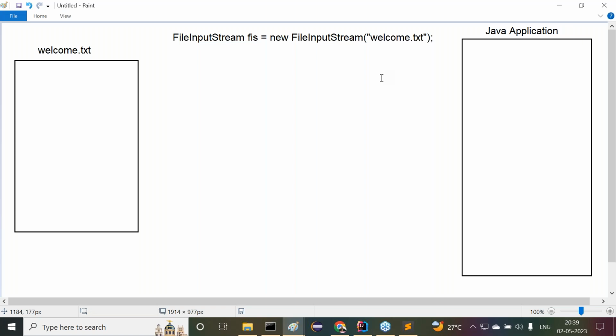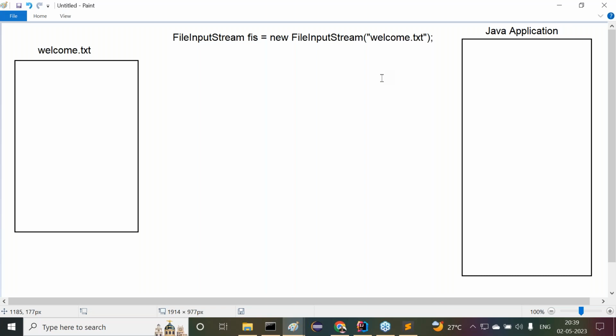FileNotFoundException. Again, I'm telling you, FileNotFoundException is applicable for FileInputStream, not applicable for FileOutputStream. Please remember this. In the case of FileOutputStream, if the specified file does not exist, then JVM will create a new file with the same name automatically.